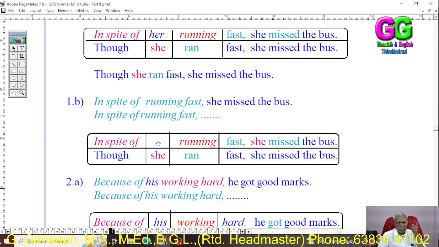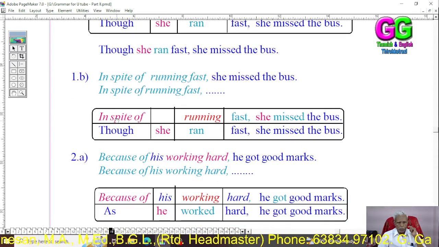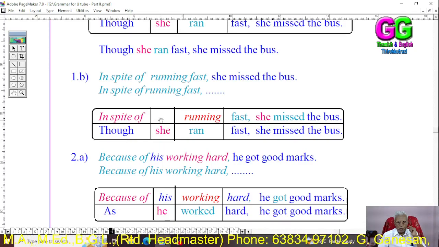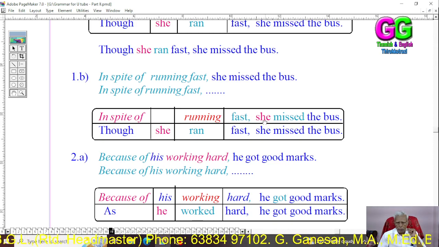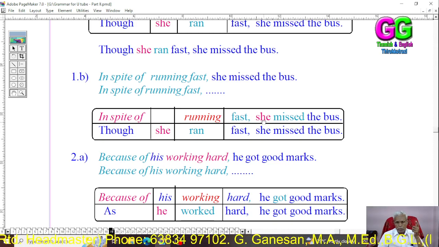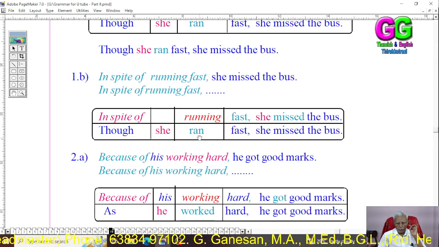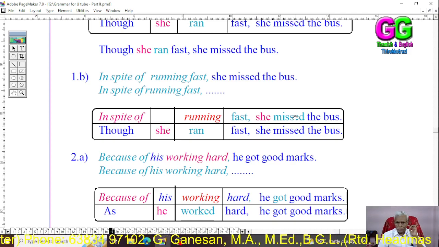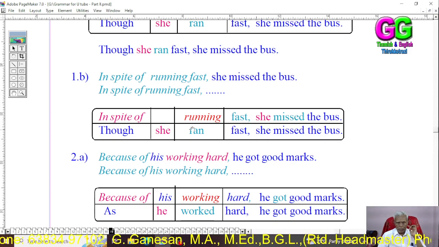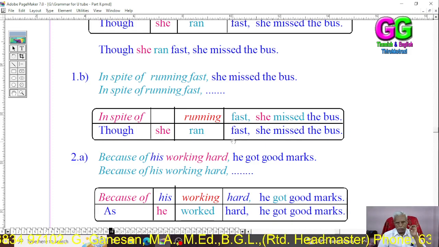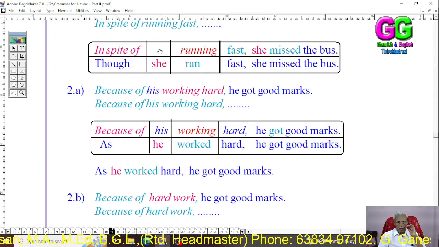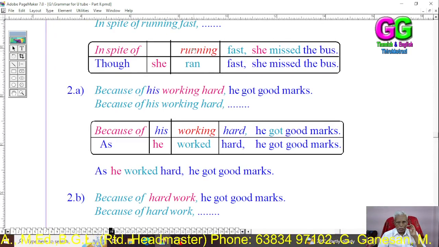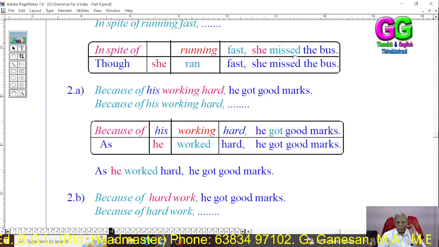In the second form, there is no possessive, so the subject of the main clause should be used here. Run in the past tense is ran. Though she ran fast, as we saw in the first example.